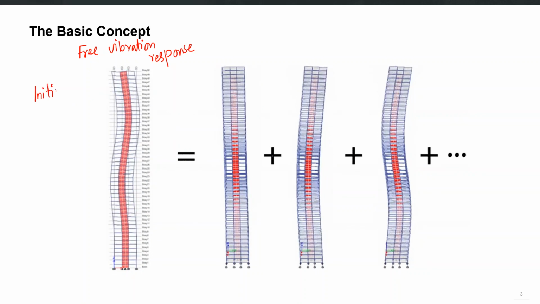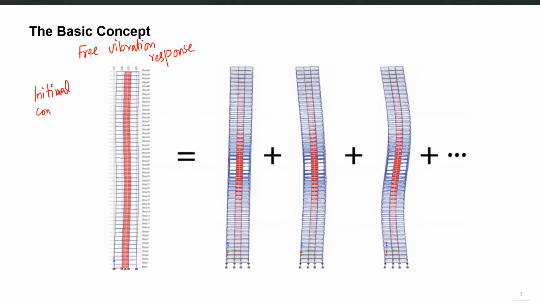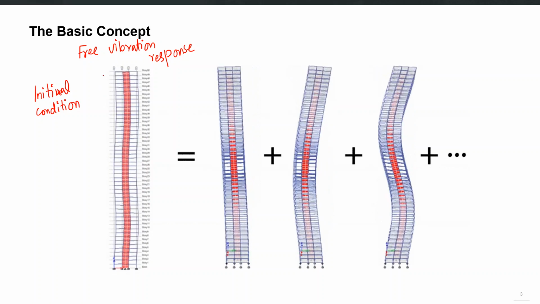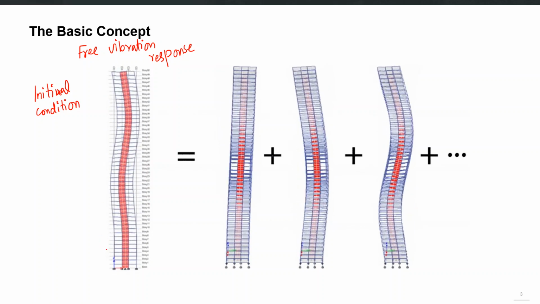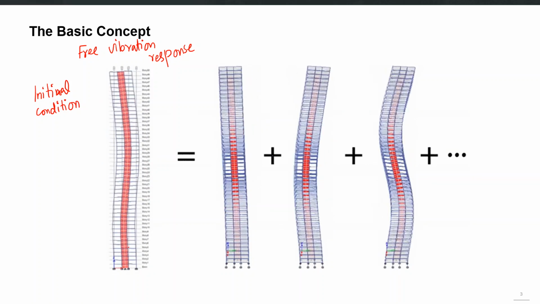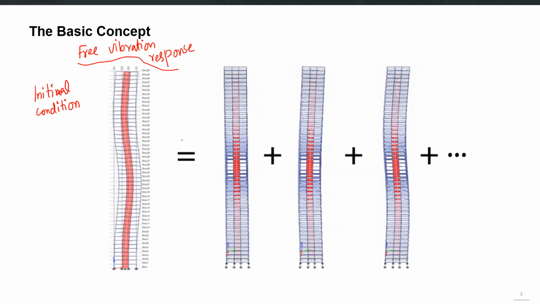So let's say that we have some initial conditions, and we apply those conditions, initial displacement and initial velocities, at different levels of this structure, and because of those initial conditions it started oscillating. That oscillation is called the free vibration response.